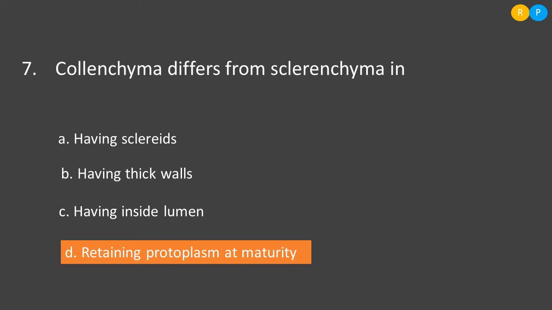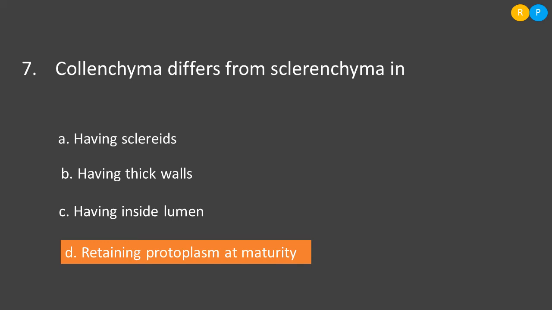But collenchyma, after its maturity, will retain the protoplasm and it will give lots of mechanical support to the plant. So collenchyma is a living mechanical tissue and sclerenchyma is a dead mechanical tissue. So let us see how the collenchyma differs from sclerenchyma.